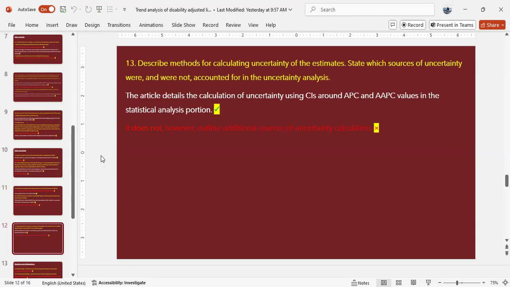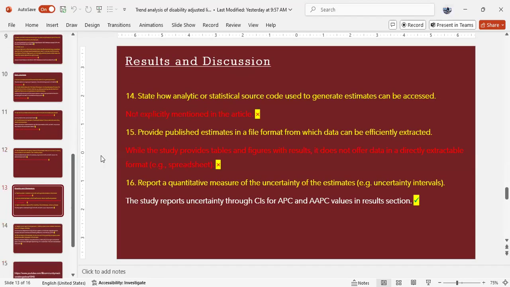Describe methods for calculating uncertainty of the estimates, state which sources were and were not accounted for in the uncertainty analysis. The article details the calculation of uncertainty using confidence intervals around APCs and AAPCs values in the statistical analysis portion. It doesn't, however, outline additional sources of uncertainty calculation. Results and discussion portion. State how analytic or statistical source code used to generate estimates can be accessed: not explicitly mentioned in the article. Provide published estimates in the file format from which data can be efficiently extracted.